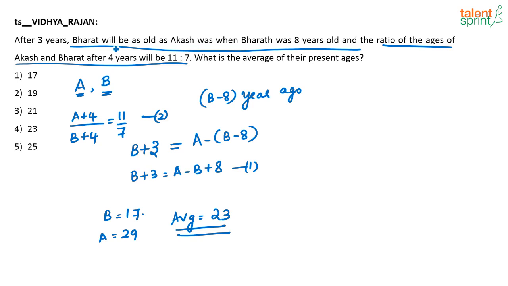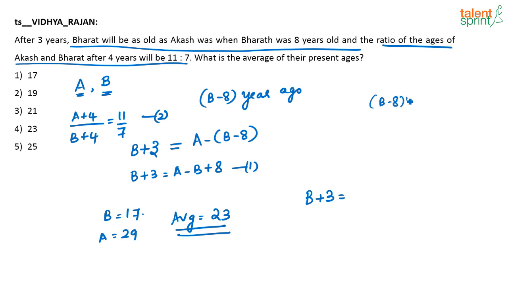After 3 years, Bharat will be as old as Akash was when Bharat was 8 years old. So after 3 years, what will be Bharat's age? It will be B plus 3. This is equal to the age of Akash when Bharat was 8 years old. How many years ago was Bharat 8 years old?